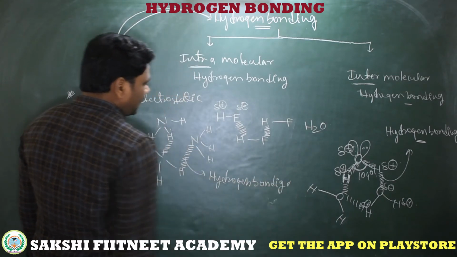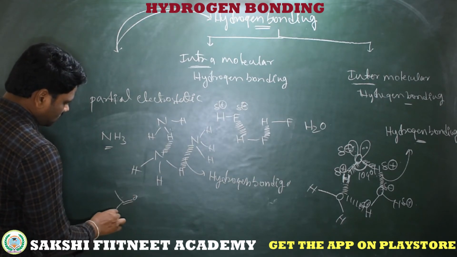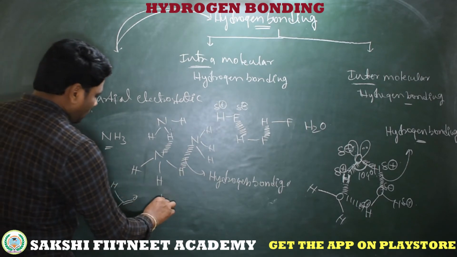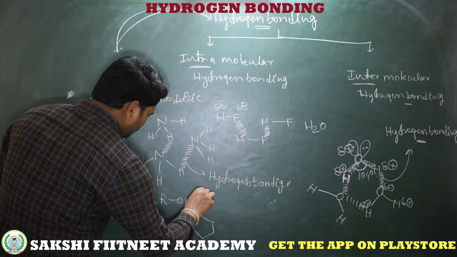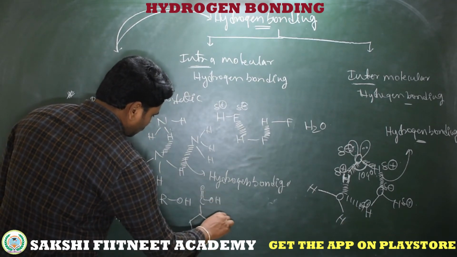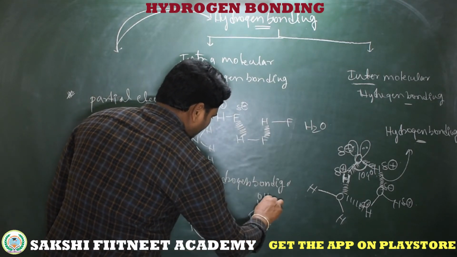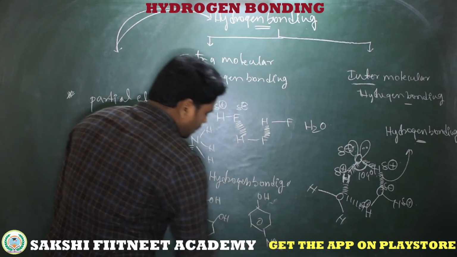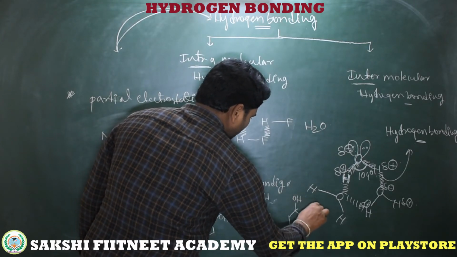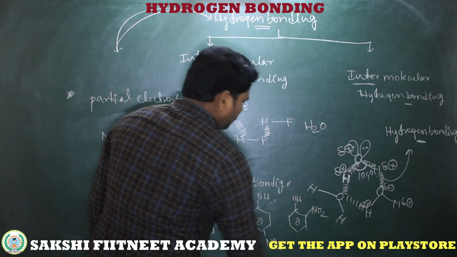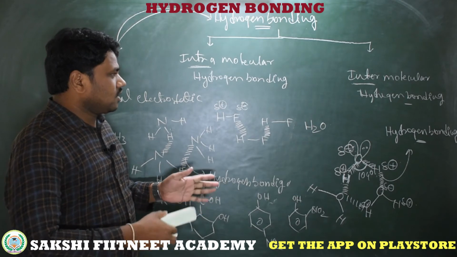Like this, we have other compounds like formic acid, which shows hydrogen bonding, alcohols, which show hydrogen bonding, ortho-hydroxy carboxylic acid, which shows hydrogen bonding, para-nitrophenol, which shows hydrogen bonding, and ortho-nitrophenol, which shows hydrogen bonding.